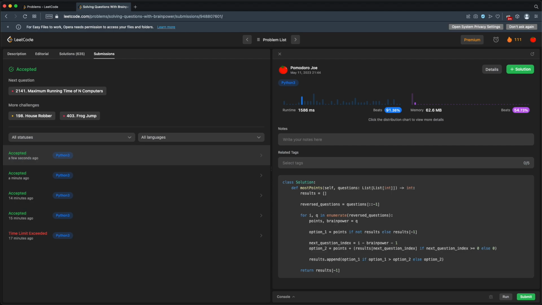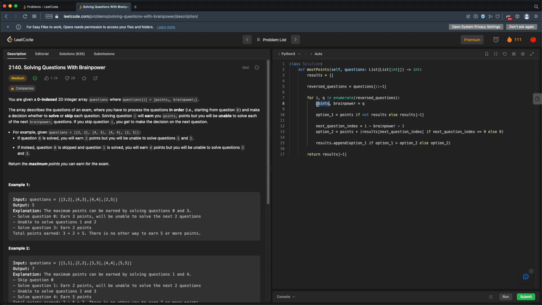That is a win. Now there are certain things we can still do in here, like we can clean up some of this. Like, what if I just made this P and B? And we can add here, just cut down some of these things. Just make these a little bit easier, and I'll just call this index instead of next question index. I can't call it I because I've already got an I being used here. And what else can I do? I think that's not too bad. Just clean that up a little bit.